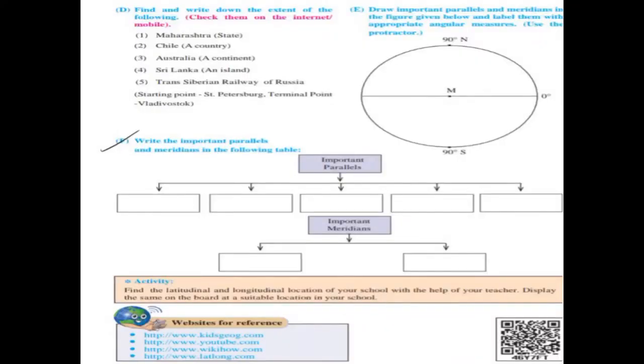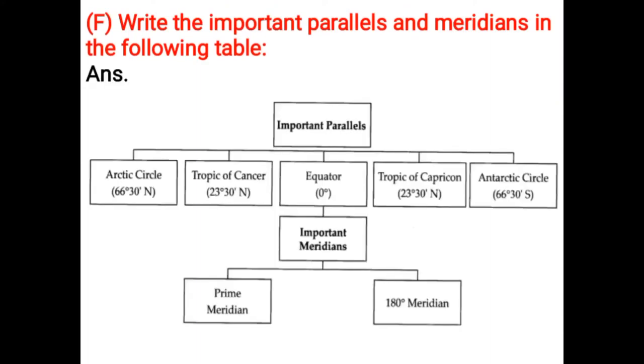Write the important parallels and meridians in the following table. You have to complete the table. Important parallels are Arctic Circle 66 degree 30 minutes north, Tropic of Cancer 23 degree 30 minutes north, Equator 0 degree, Tropic of Capricorn 23 degree 30 minutes south, Antarctic Circle 66 degree 30 minutes south. Important meridians are prime meridian and 180 degree meridian.